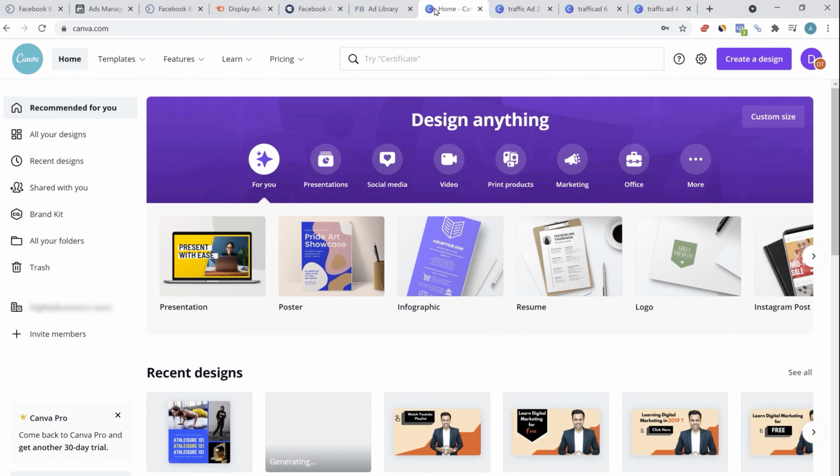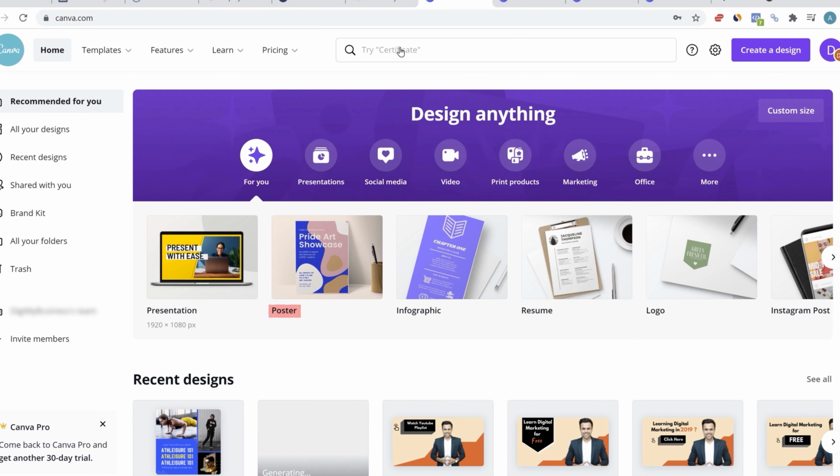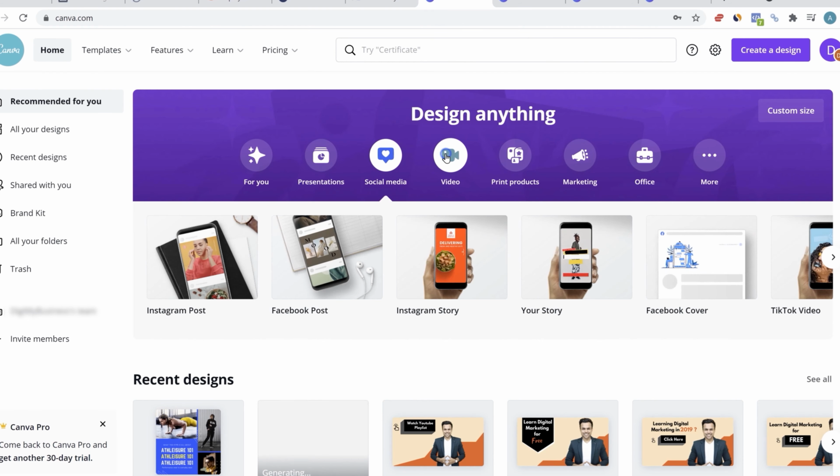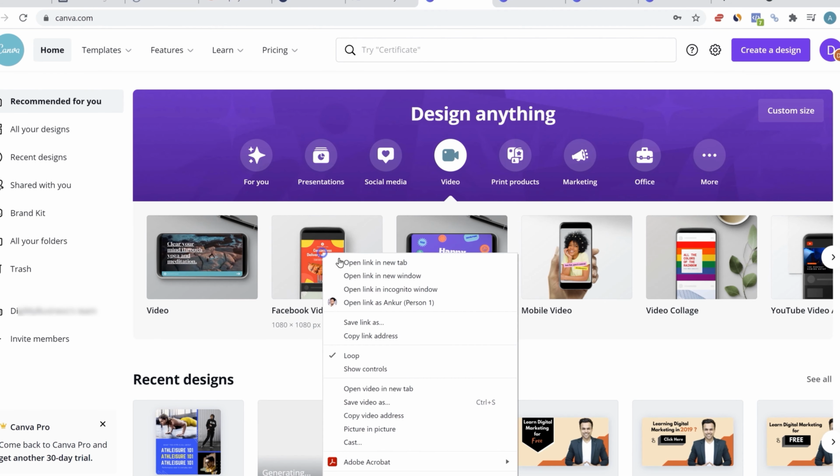Once you're logged in, you'll see multiple options here like design anything. You can create a presentation, poster. You can create social media posts. You can create video. Let's create a Facebook video.